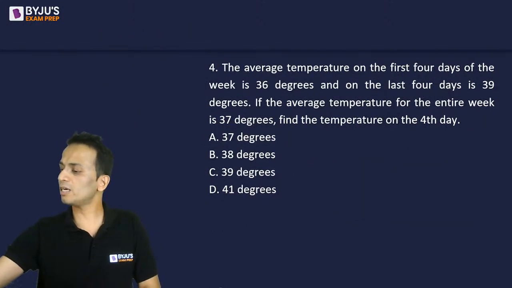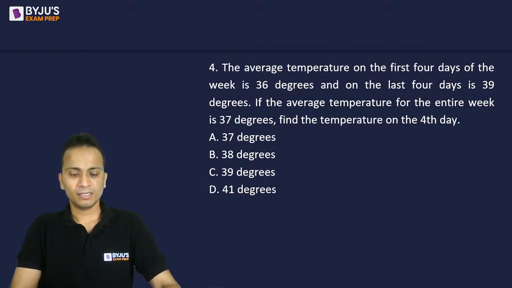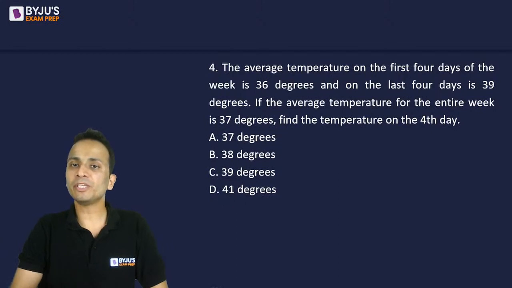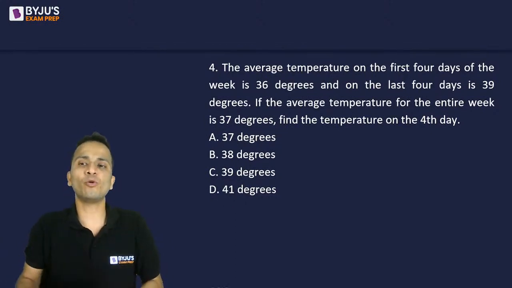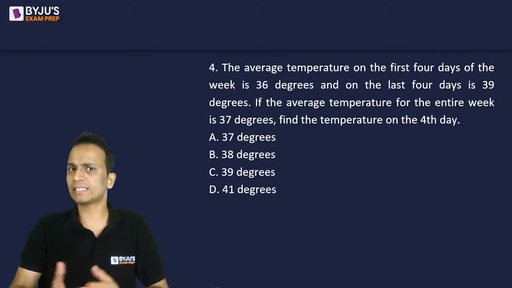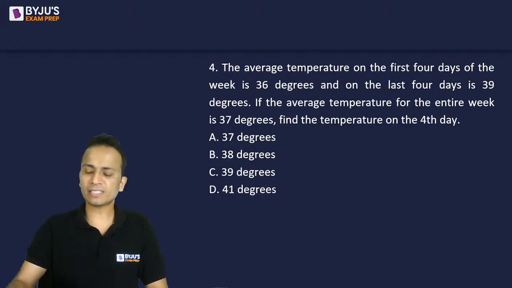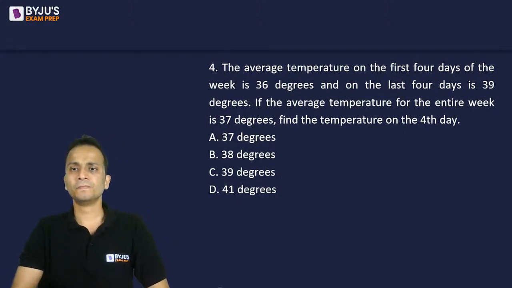Now, question number 4 is a very simple question. The average temperature of the first 4 days is 36 and the last 4 days is 39 during a week. A week has 7 days. So the average temperature of the entire week is given as 37. Then find the temperature of the fourth day. Very simple question this one is.